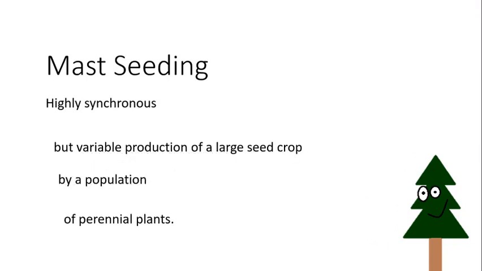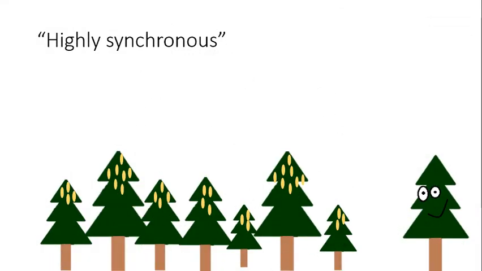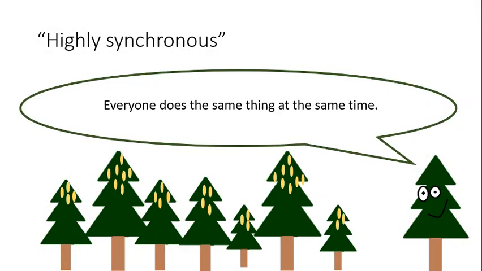First, what does it mean to be highly synchronous? Basically, this is just saying everyone is doing the same thing at the same time. The trees at the bottom of the screen are all producing small yellow seeds at the same time. These trees could be called highly synchronous.